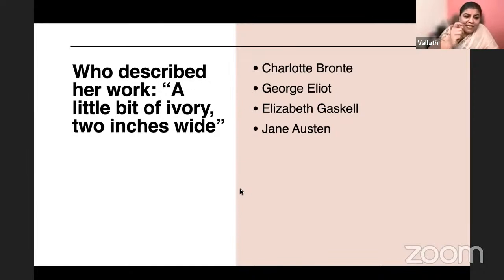A little bit of ivory, 2 inches wide. This novelist was also supported by Walter Scott. Tell me, dear friends, which of these women writers said this about her own work? It is, of course, Jane Austen. It is Jane Austen who said this.